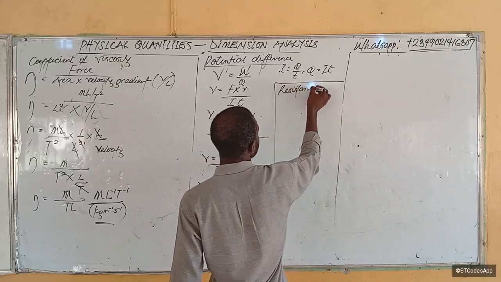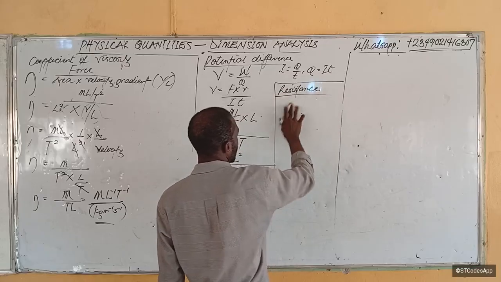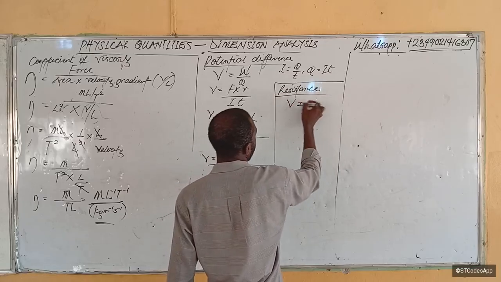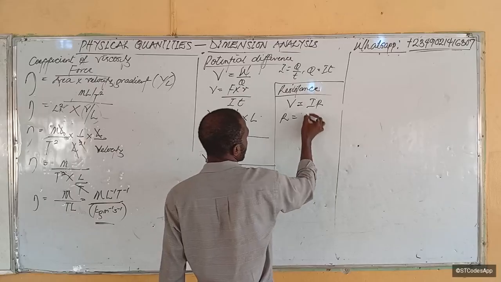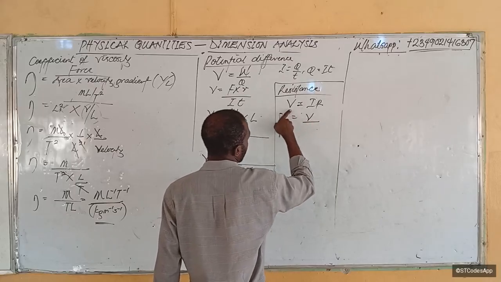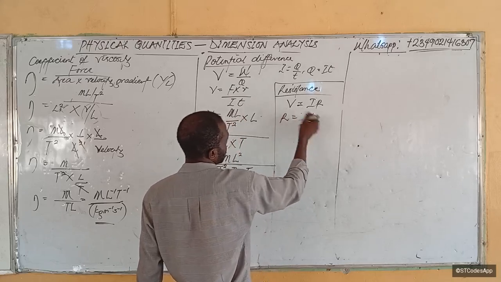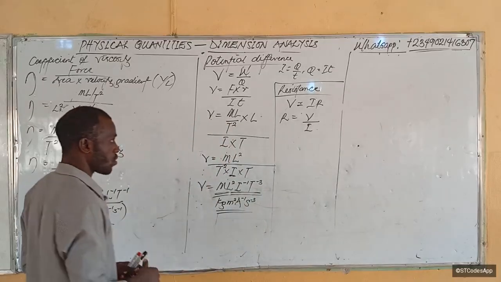So what is the formula for resistance? You probably should already know that from Ohm's law, that V equals IR. From here we can say that resistance equals V over I, right? But I don't want to use this alone.